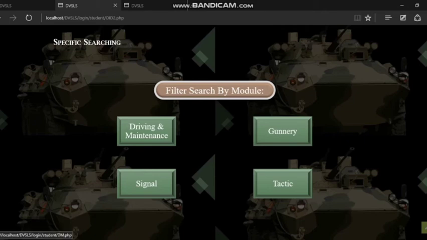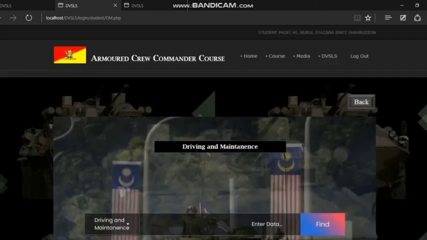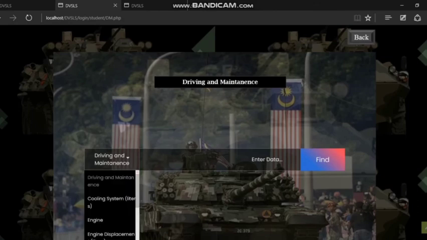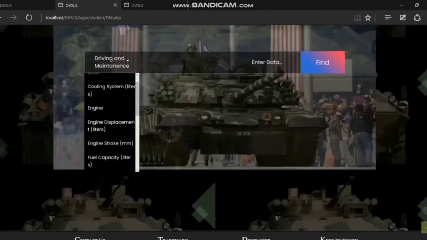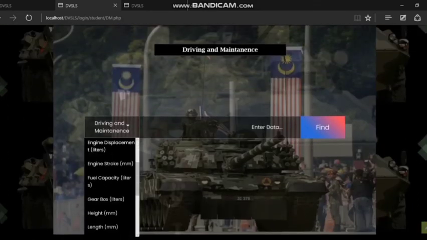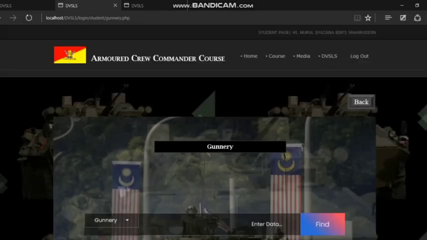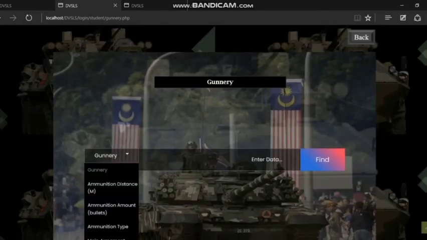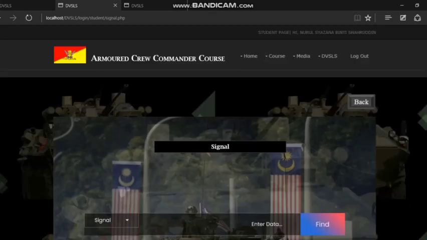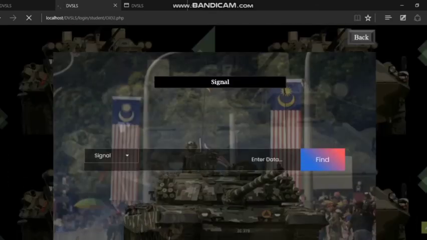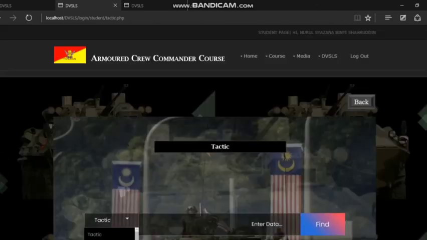Okay, for example, I want to choose driving and maintenance. So for driving and maintenance, the students can know what kind of technical data is under driving and maintenance. For gunnery, what kind of technical data under gunnery, signal, also tactic.